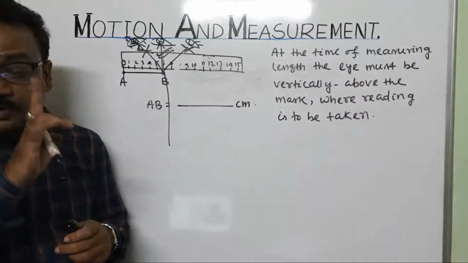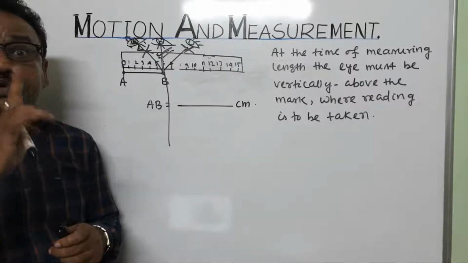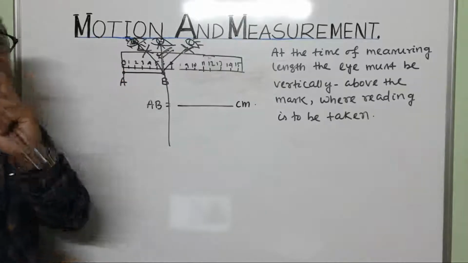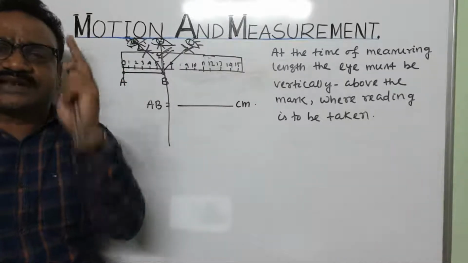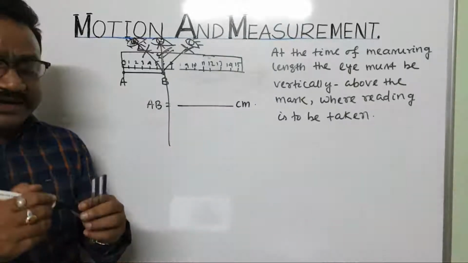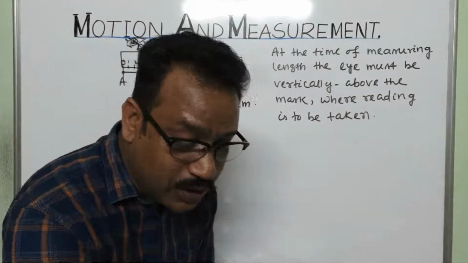But there are two more things you have to remember. The zero mark of the scale must coincide with the starting point. Now I'll take one example to show you.